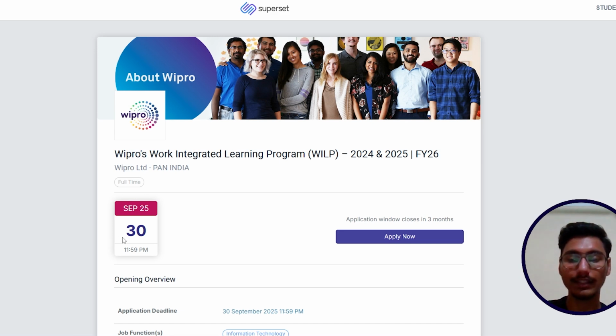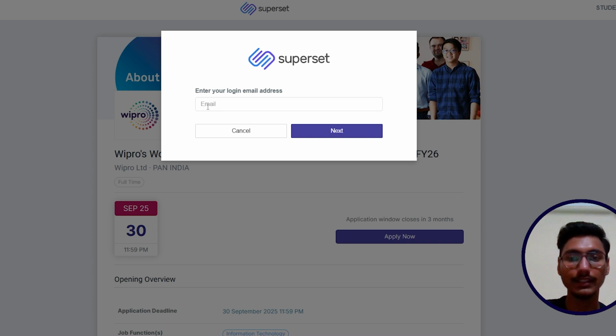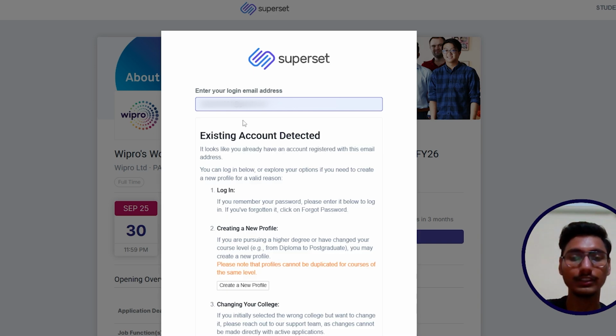Here you can see the last date to fill this application is 30th September 2025, but this is not the correct last date. Maybe they will close this hiring before 30th September 2025. So if you are interested in this opportunity, you have to apply in this hiring as soon as possible. And how can you apply? Simply click on the apply now button, then you will get to see this type of interface. Write your email here. After entering your email, click on the next button. If you have not registered in Superset, you have to create a new Superset account, then you are able to apply in this hiring.